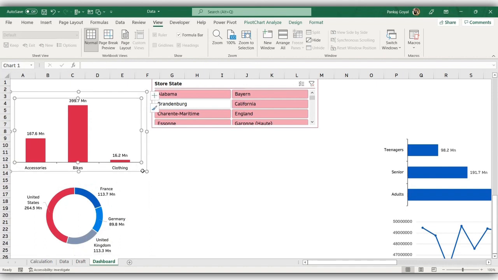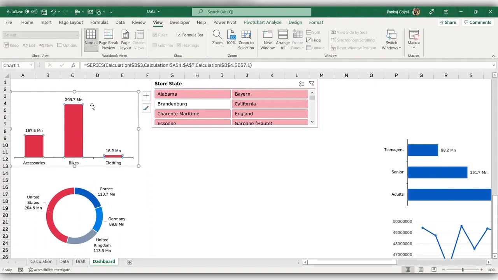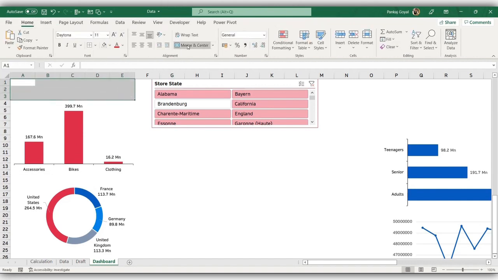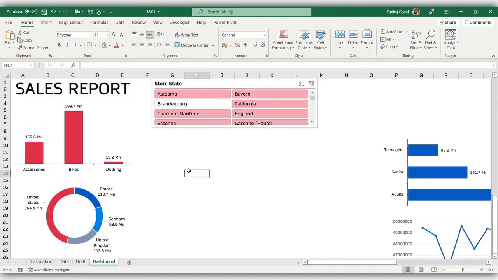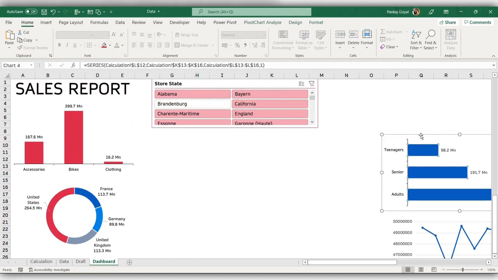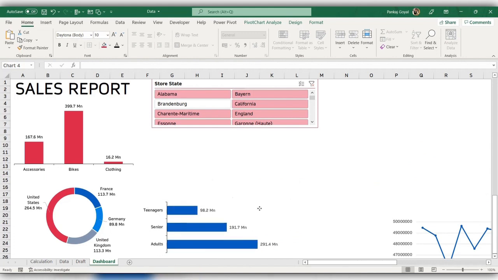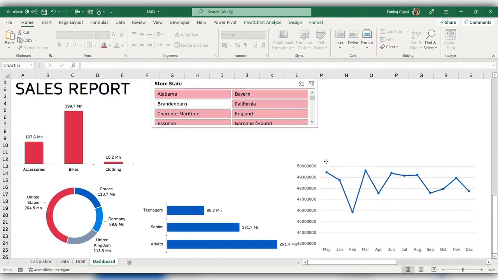Let me make this a bit smaller. So I can have my heading here. I'll merge these cells and write sales report here. This is my customer category chart, which I can place here. And this is my month chart.